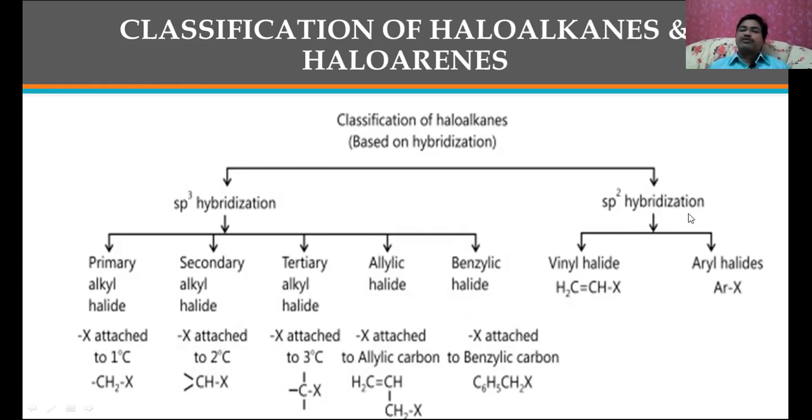In the case of sp2 hybridization, again it is classified into vinyl halides and aryl halides. This is directly attached to the benzene or aromatic ring, whereas here there is a CH2 carbon. And here, vinyl halides means you can observe this group is called the vinyl group and this group is called the allyl group. Let us discuss one by one in this regard.